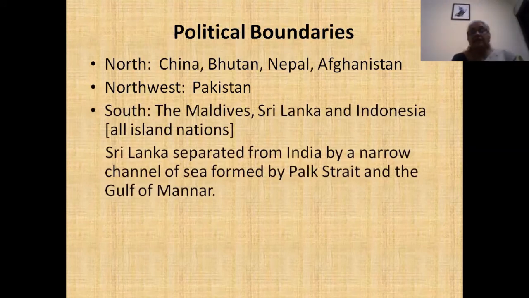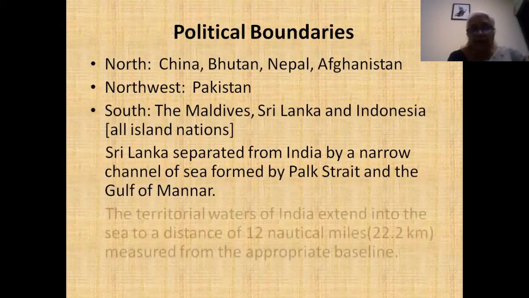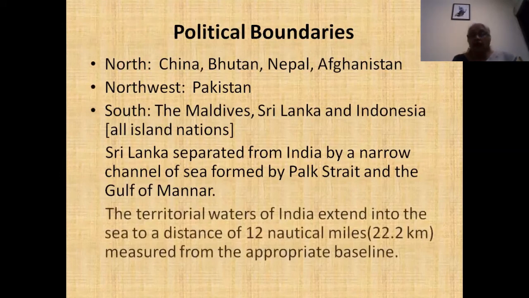You can be asked questions about its location and many aspects with reference to these. And finally, we have territorial waters that extend to a distance of about 22.2 kilometers or 12 nautical miles, measured from an approximate baseline, which is the average of high tide and low tide.